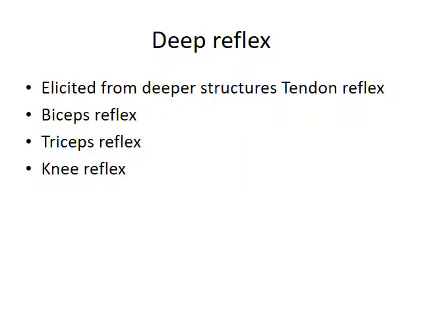Next reflex is deep reflex. So deep reflex means it is elicited from a deeper area. Deeper area is tendon area, so deep reflex is known as tendon reflex. Examples include biceps reflex, triceps reflex, knee reflex, ankle reflex, etc.